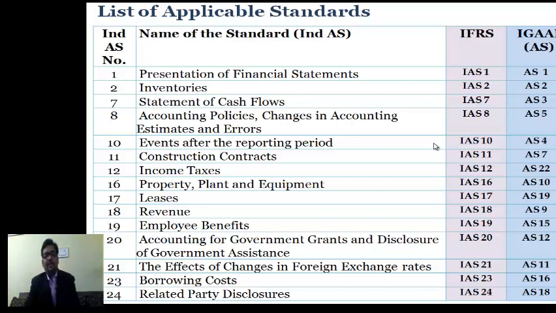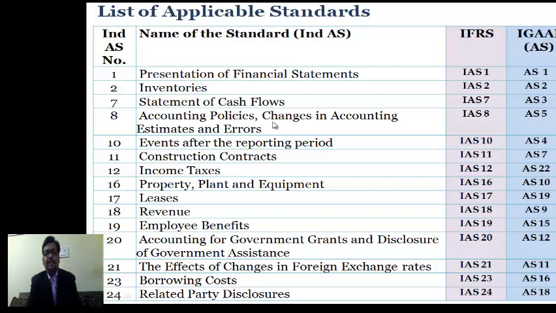After 1 and 2, directly there is Ind AS 7. So what is the difference between 2 and 7? Where have 3, 4, 5 and 6 gone? Under the global scenario, as I have already told you, IAS 3, IAS 4, IAS 5, IAS 6 have already been demised, and in place of those 4 international standards, some new IFRS has been issued. Since globally there is no IAS 3, 4, 5, 6, maintaining the same sequence, we have also not notified 3, 4, 5, 6. Ind AS 7 talks about statement of cash flows, and IAS 7 is on the same lines, talking about statement of cash flows, and AS 3 is on cash flow statement.